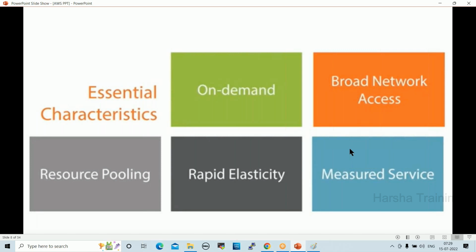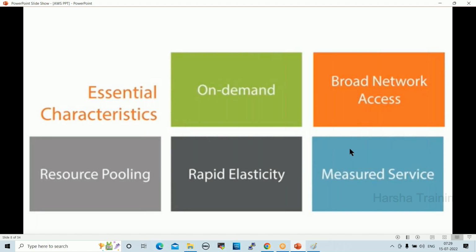Could you explain resource pooling? Resource pooling, right?